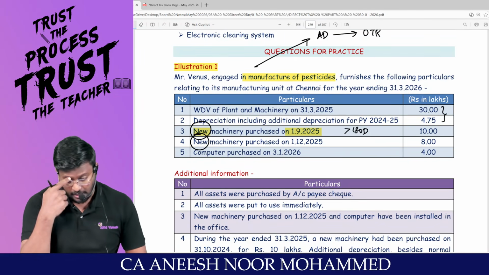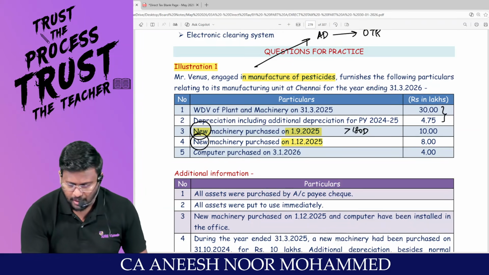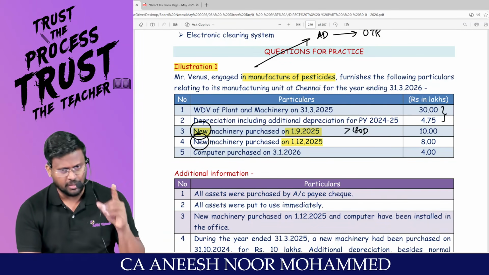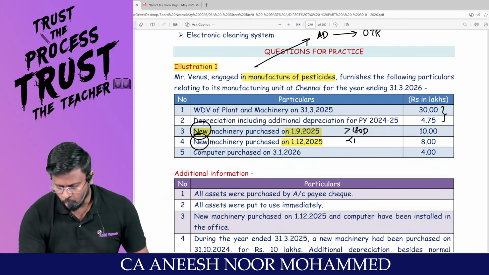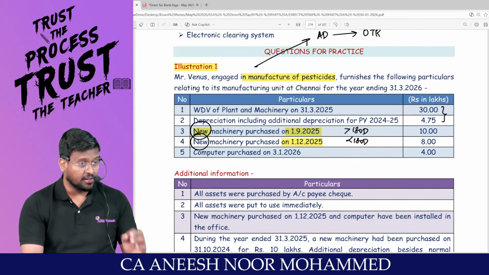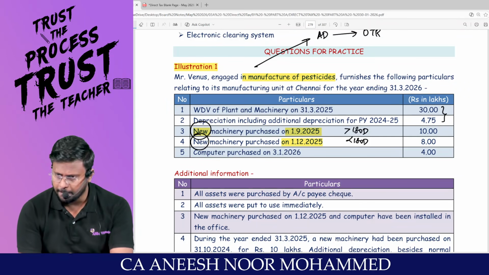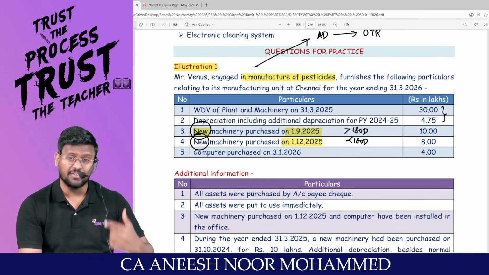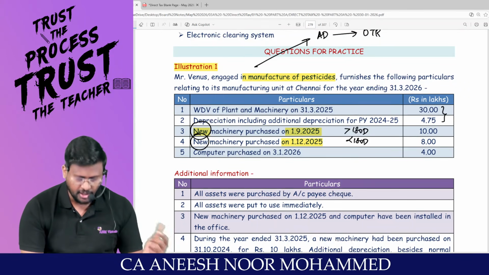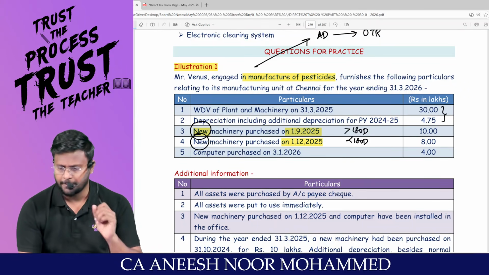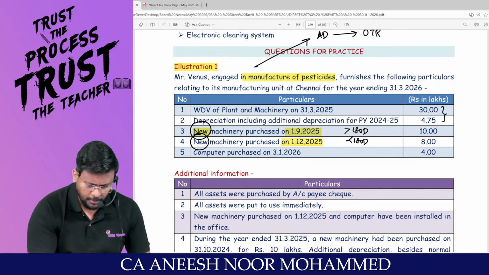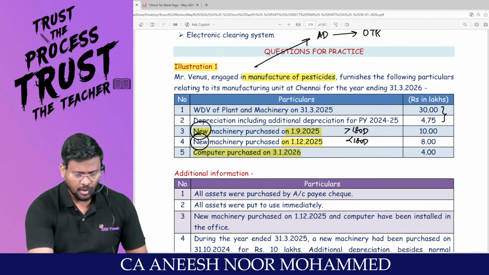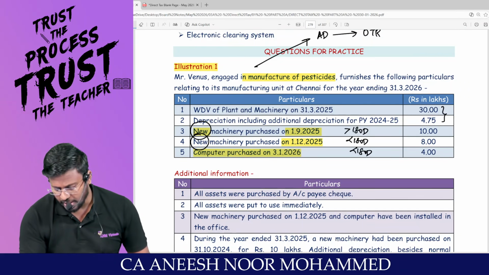Number 2 is new plant and machinery purchased on 1/12. 1/12 means only in the month of December. Then December, January, February, March, which will be less than 180 days. The assessee is entitled to half the rate of depreciation, point number 1. And even the additional depreciation will be restricted to half the rate, and the balance half the rate can be claimed in the succeeding financial year, provided he is traveling through the optional tax regime. Computer at 40% purchased on 31/1/2026, which is less than 180 days, not entitled to additional depreciation.